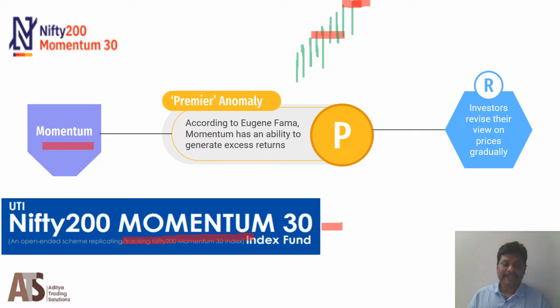But why the price increases after reaching a higher level is explained by the premier anomaly. What the premier anomaly says is, when news comes into the market on a stock or on the economy or anything, the impact of that news on that stock is not immediate.